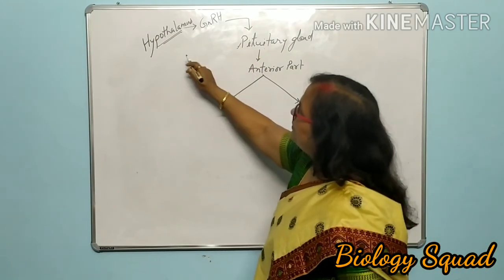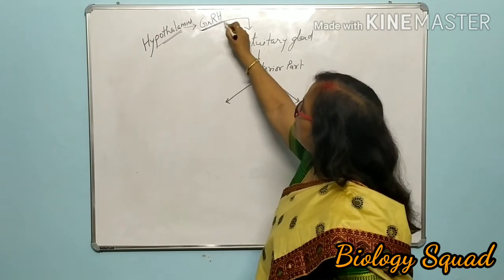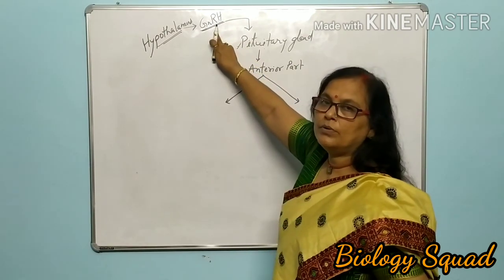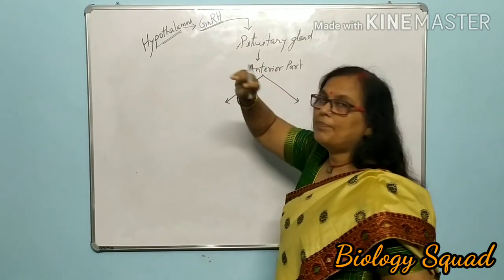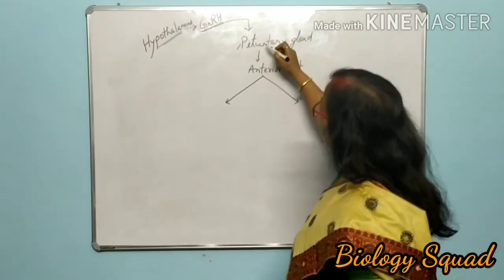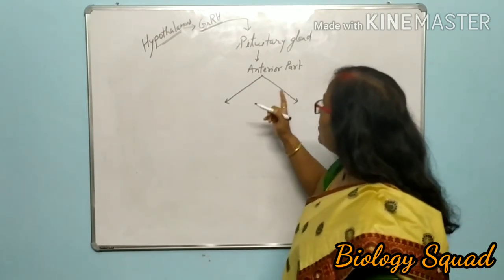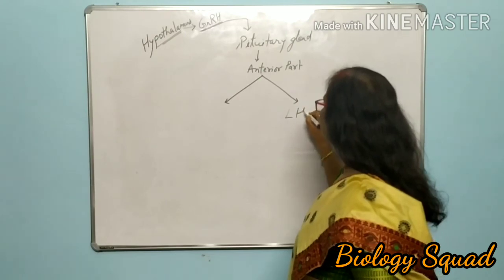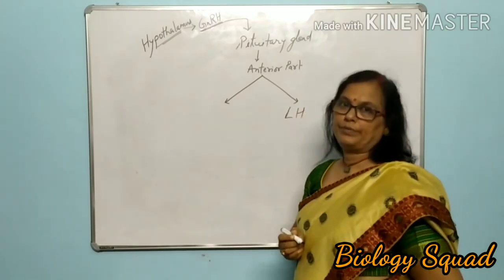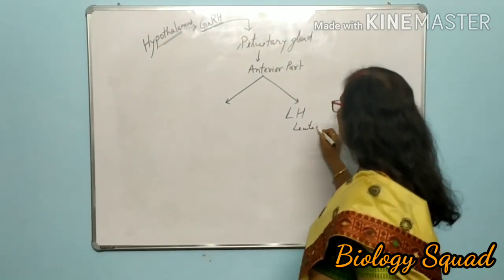Then what happens? This hypothalamus releases gonadotropin releasing hormone, GnRH. This gonadotropin releasing hormone orders the pituitary to release a gonadal hormone which is known as LH, luteinizing hormone.